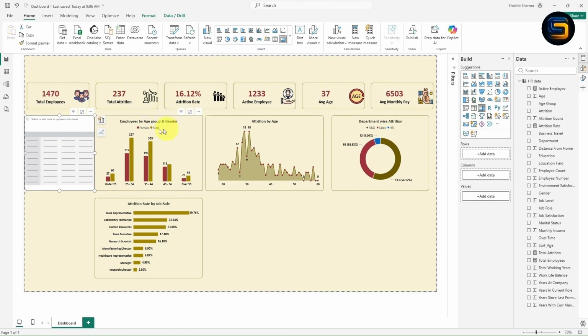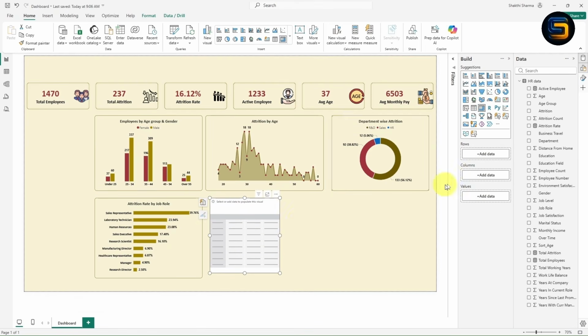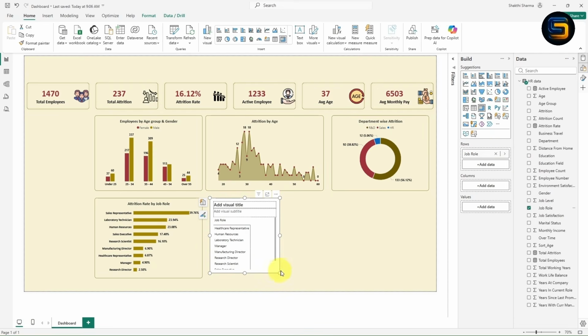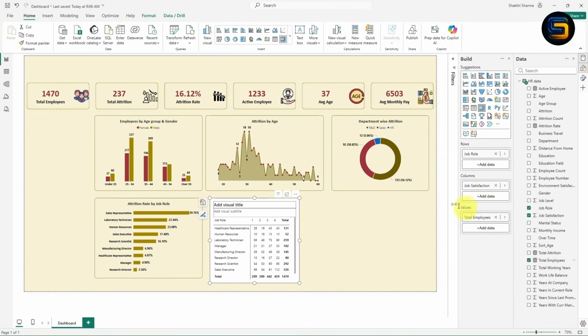Once you click on this matrix, a matrix visual will be added where you can observe three options are available: rows, column and value. Now we need to find job satisfaction rating, right? So simply you need to drag the job role inside the row. Once you drag and drop it, you will get the job role in row. Now in the column you need to drag the job satisfaction. Just drag and drop it. Now you will get job satisfaction, right? In the value you need to drag the total employee measure. Once you drag and drop it, here you can see the matrix is created.